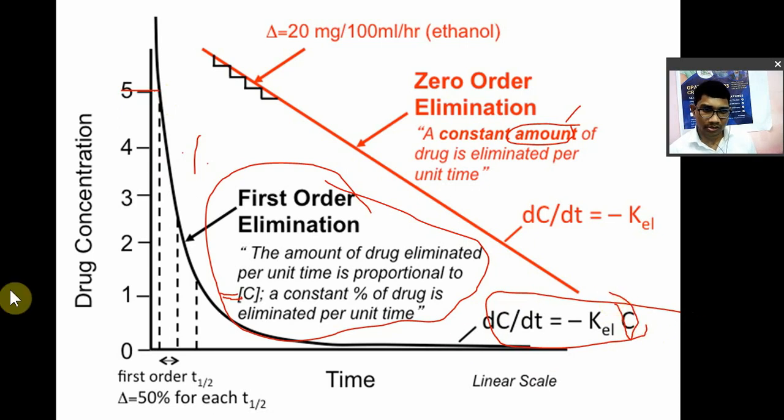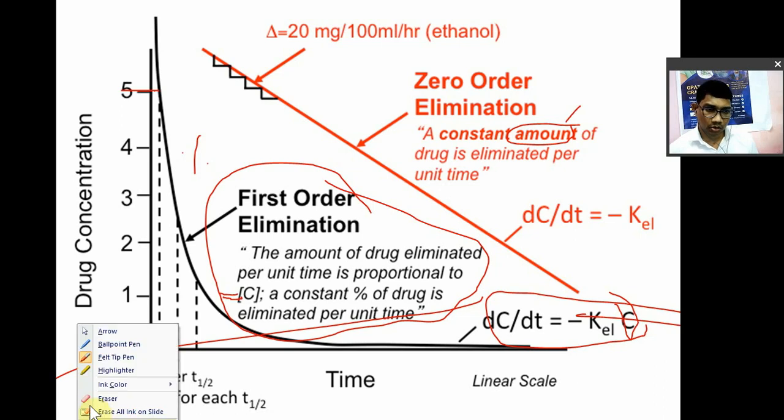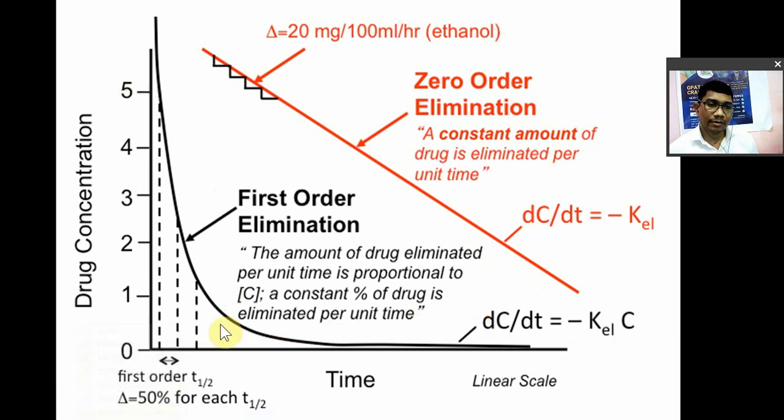So in the first order elimination, the rate depends on the concentration of drug in the blood, that is the plasma drug concentration. Okay, so most of the drugs are eliminated by first order. Remember, most of the drugs are eliminated by first order. Okay, and first order will have one characteristic.